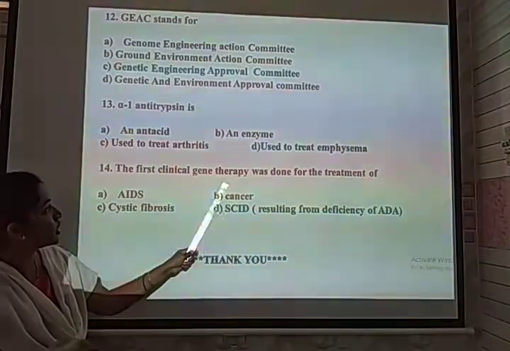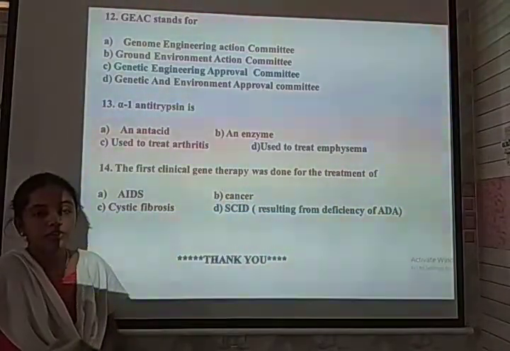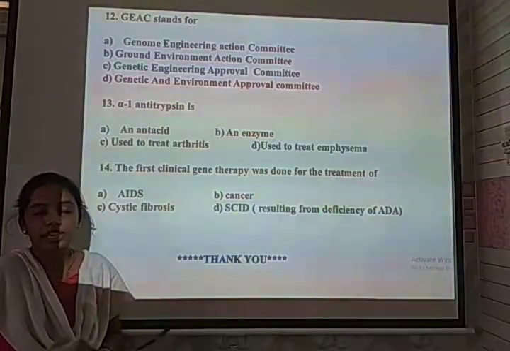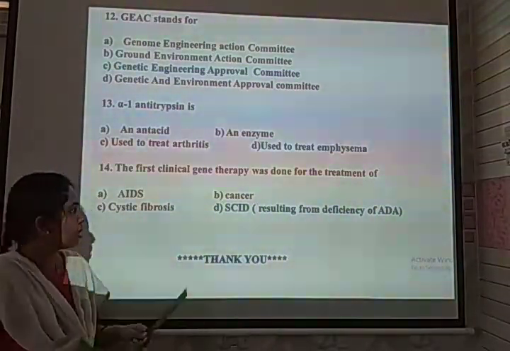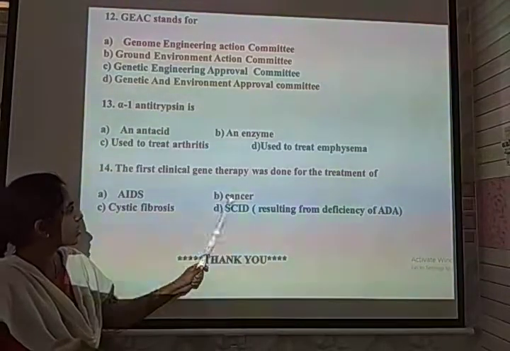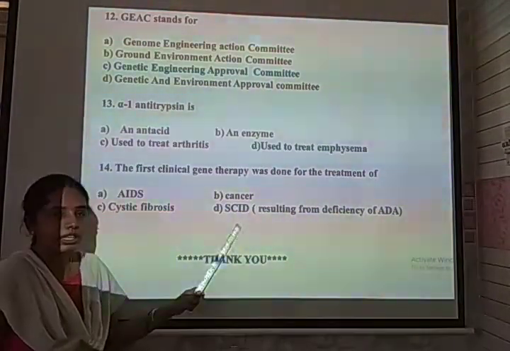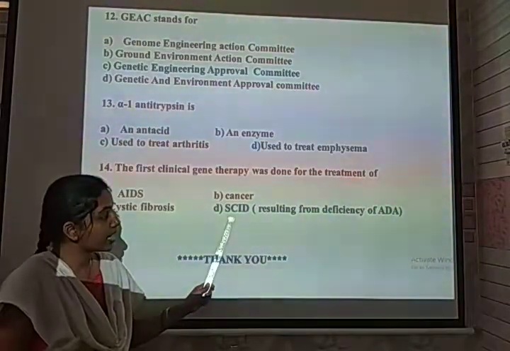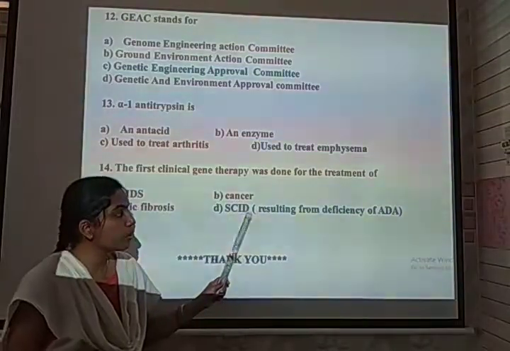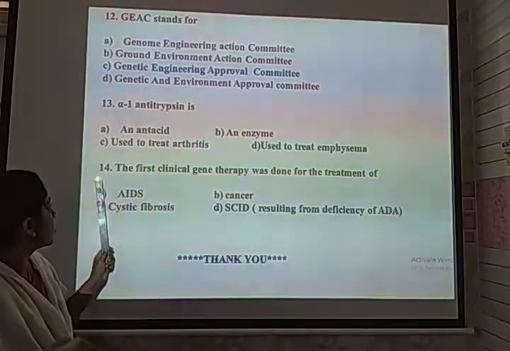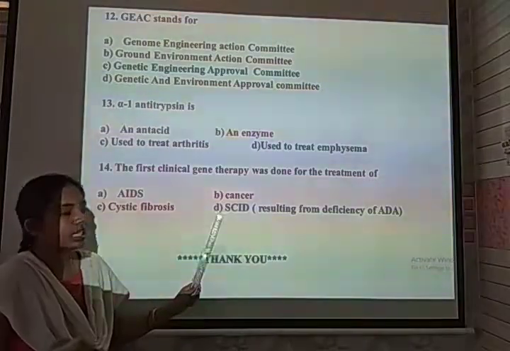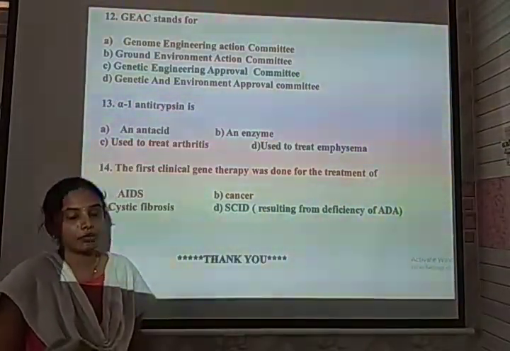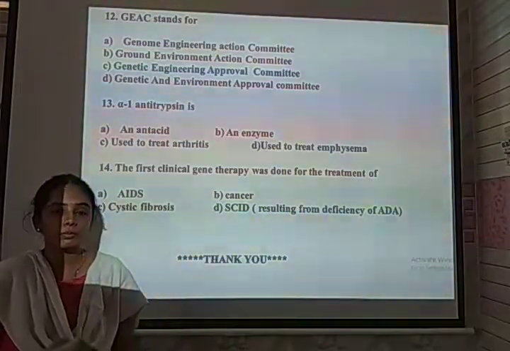The first clinical gene therapy was done for the treatment of which disorder? It was conducted for ADA deficiency in a 4-year-old girl. The given options are AIDS, cancer, cystic fibrosis, and SCID. The ADA deficiency causes a disorder called SCID, severe combined immunodeficiency disorder. So the correct option for the 14th question is D, SCID, which results from the deficiency of ADA. These are all the MCQs in this chapter. Thank you, students.